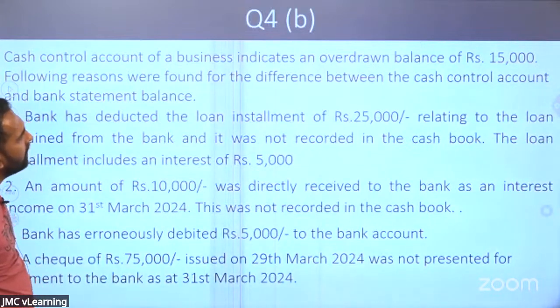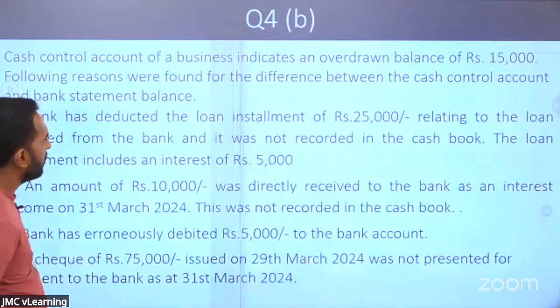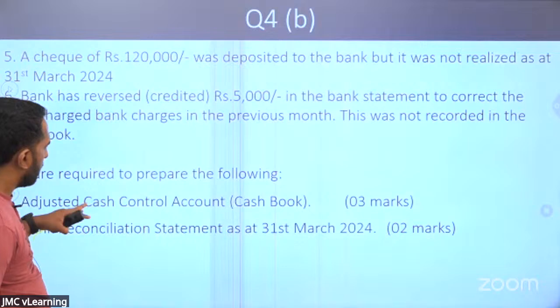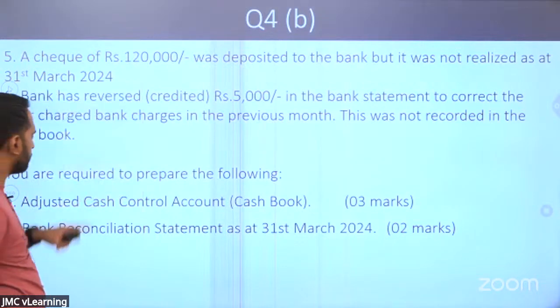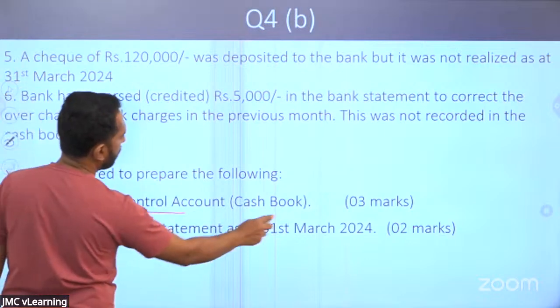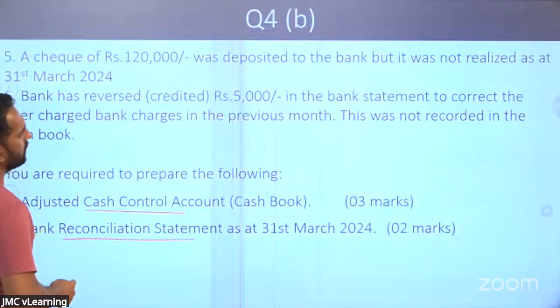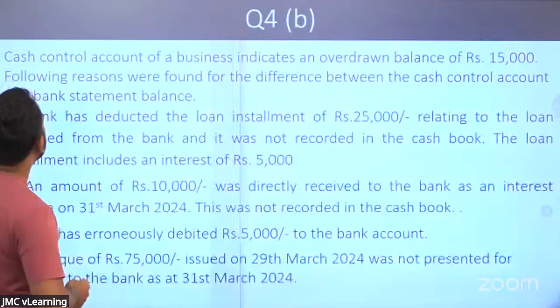Okay. Look at the part B of the paper. You have been given the bank reconciliation question. You are supposed to adjust the cash control account for 3 marks, bank reconciliation for 2 marks. I'll read the question.